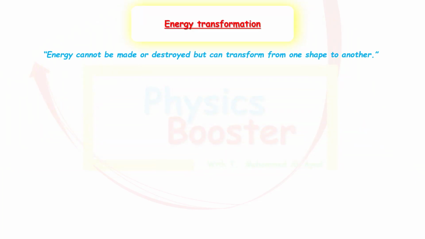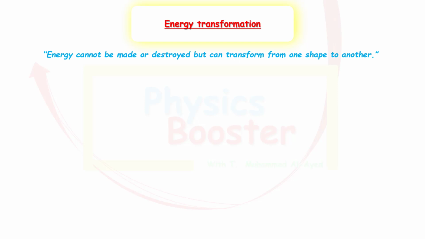There's a very important law that says that energy cannot be made or destroyed, but it can be transformed from one shape to another. And this is called the law of conservation of energy. So again, the law of conservation of energy states that energy cannot be made or destroyed, but can be transformed from one shape to another.